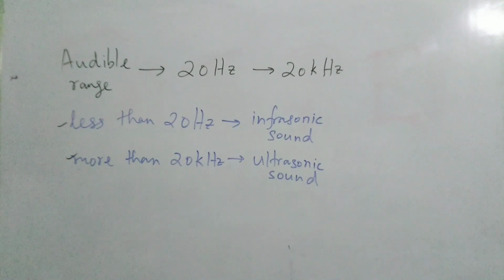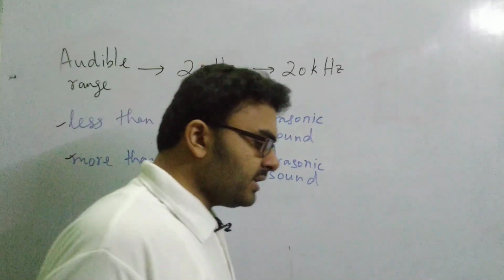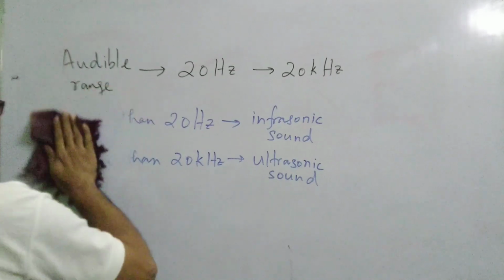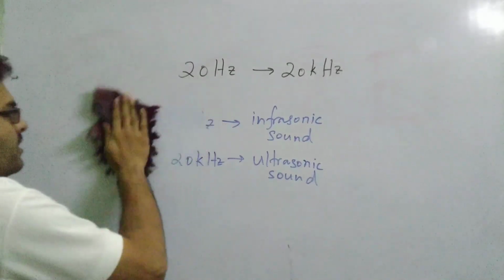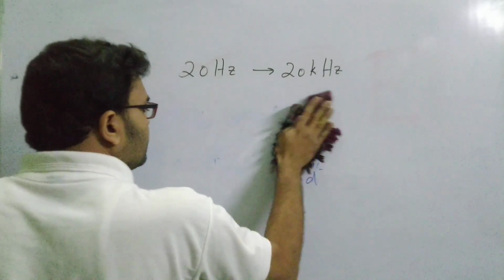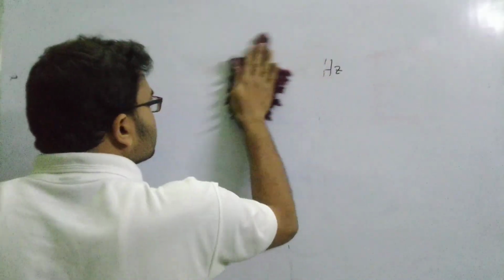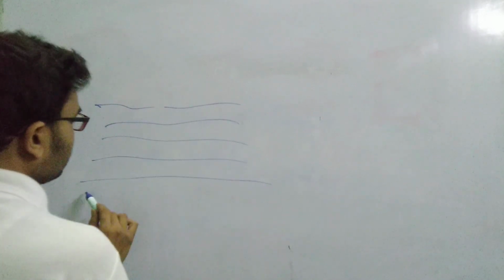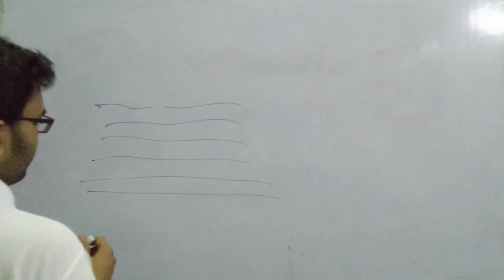Another use, ultrasonic sound can also be used to find the depth of the oceans or river beds. Okay, how can it be done? Let me erase this and discuss this portion. This ultrasound can be used to determine the depth of the oceans. How is it possible? See, what happens? There are certain machines that can generate these ultrasounds, and they are directed towards the depth of the ocean. Say there is an ocean, and it has a lot of depth, like this, and this is the ocean bed.